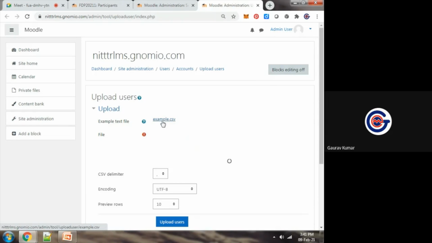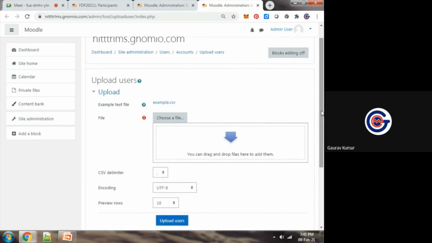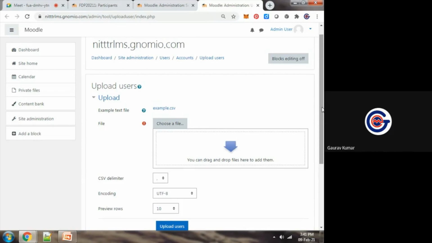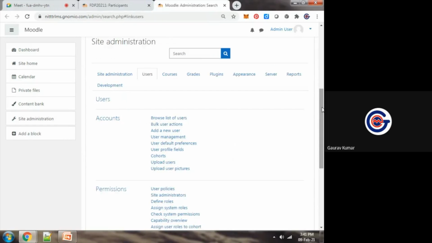You can see that. CSV file I can upload. I can take the data from clerical staff or support staff or data entry staff. I will upload that CSV sheet, that Excel sheet. Automatically, their accounts will be created on this platform. I will give them their username and passwords, and they will be able to log in as a student. If I want to add one user, so add a new user on click of this.